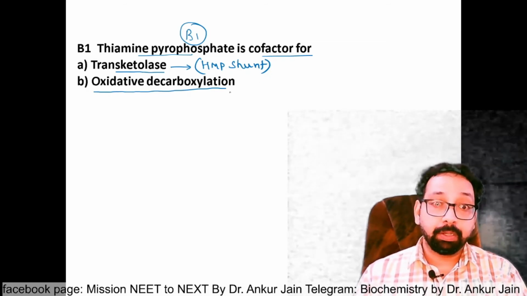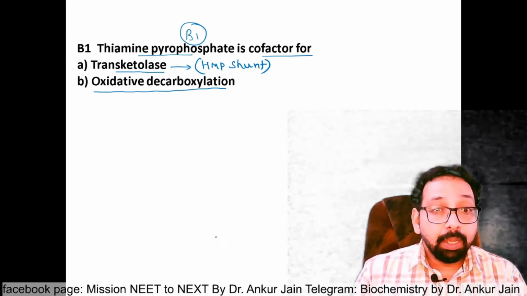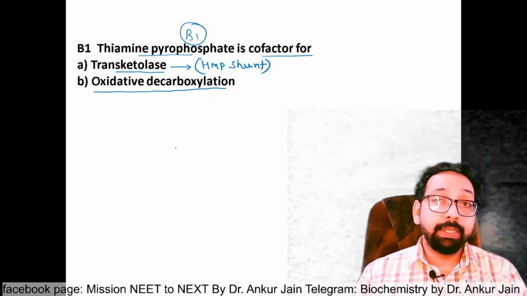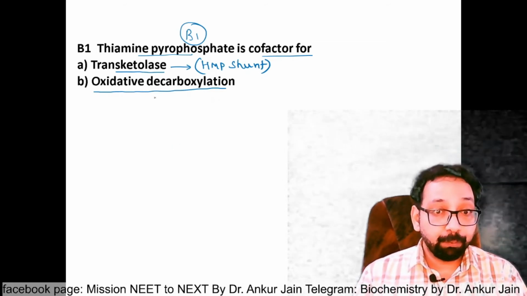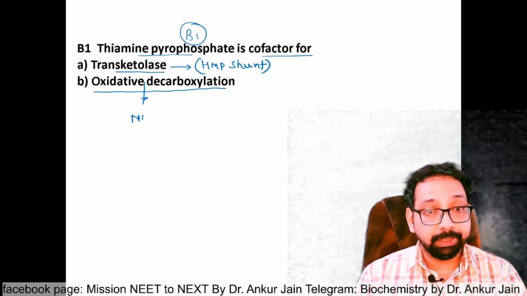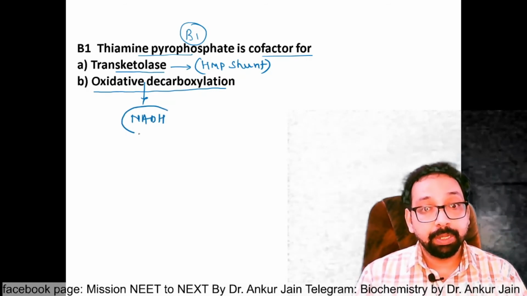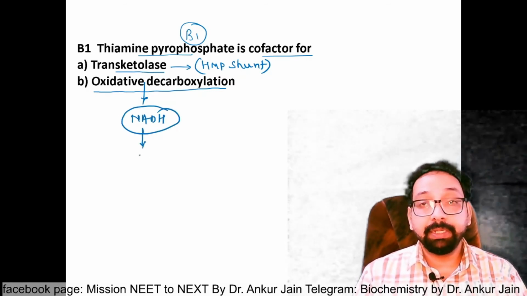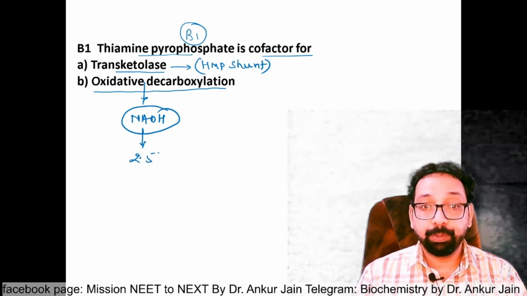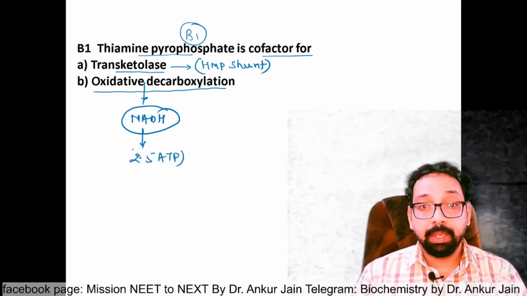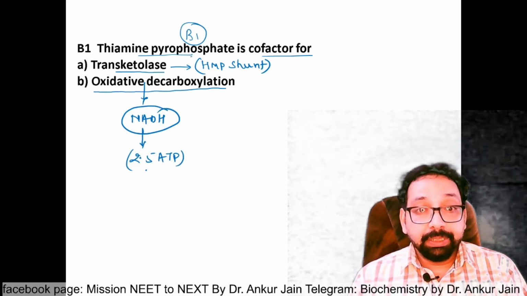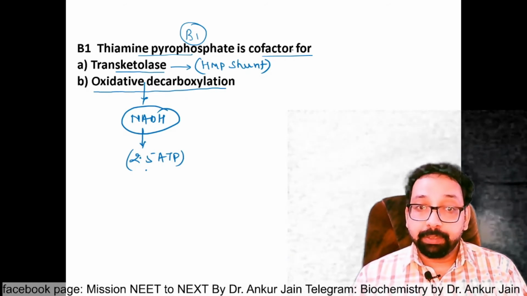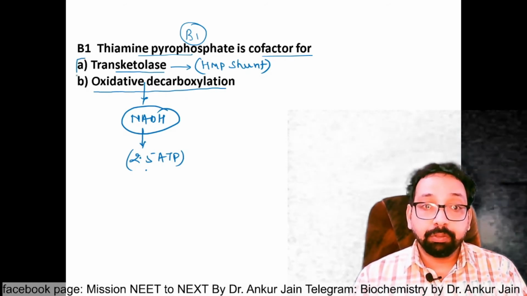Clear. Now, in alpha keto acid decarboxylation, there was production of NADH, yes or no? Yes, NADH was produced. NADH enters mitochondria in the electron transport chain to produce 2.5 ATP. Now the question is asked, thiamine pyrophosphate is cofactor for. Both are correct, but we have to choose one.